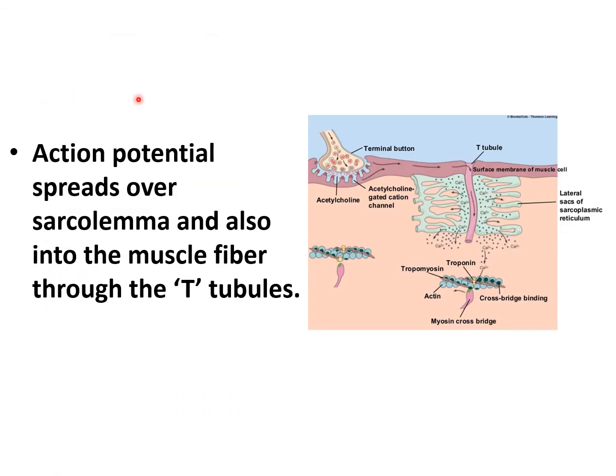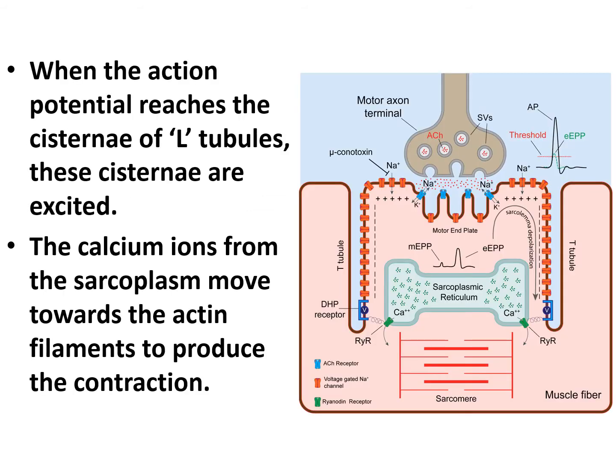Now the action potential spreads over the sarcolemma and also into the muscle fibers through the T tubules, and the T tubules are responsible for the rapid spread of the action potential into the muscle fiber. When the action potential reaches the cisternae of the L tubules, these cisternae are excited, and the calcium stored in the cisternae is released into the sarcoplasm. Now these calcium ions from the sarcoplasm move towards the actin filaments to produce contraction.